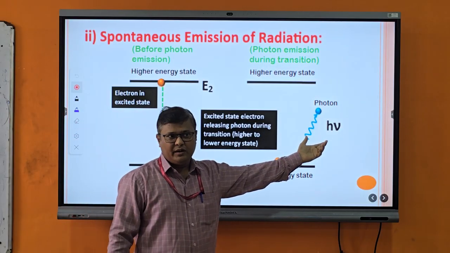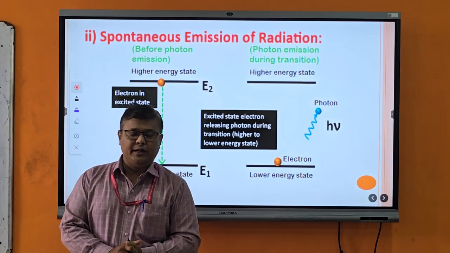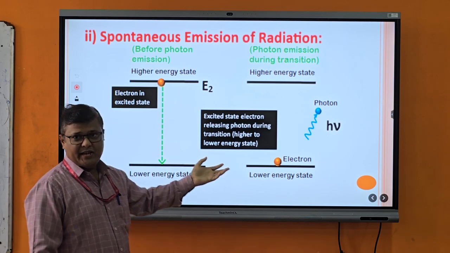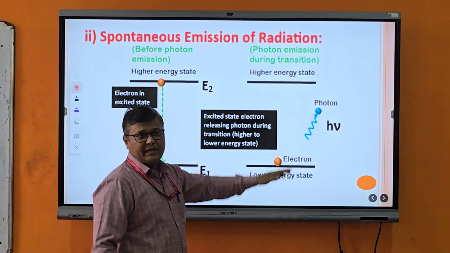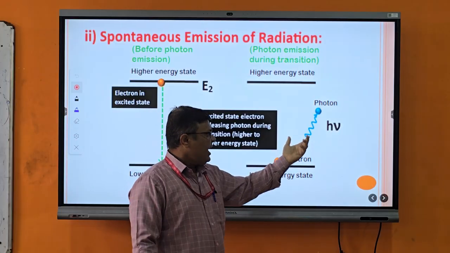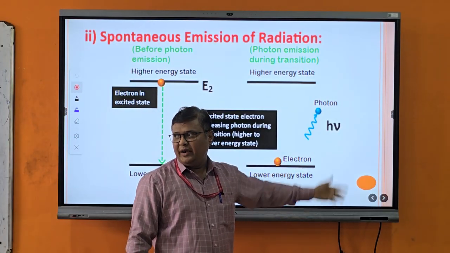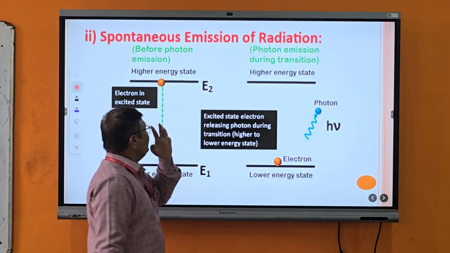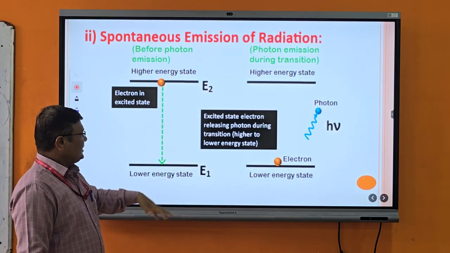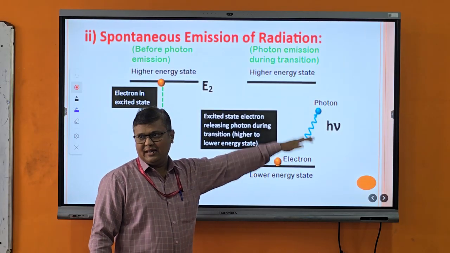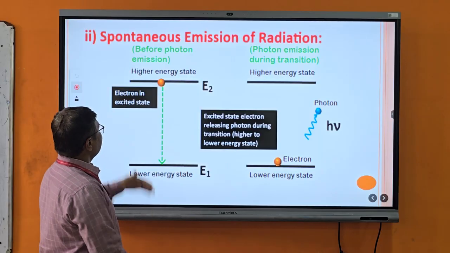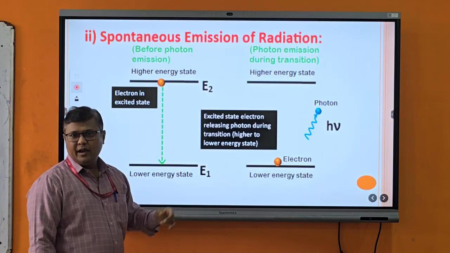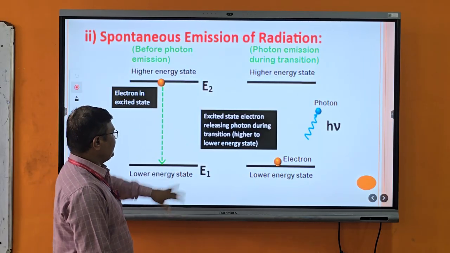This emitted photon is highly incoherent. Incoherent means they are not in the same phase or same frequency. They have different phase and different frequency and travel randomly in all directions. The energy here is the photon energy, E2 minus E1. This process is called the spontaneous emission of radiation.